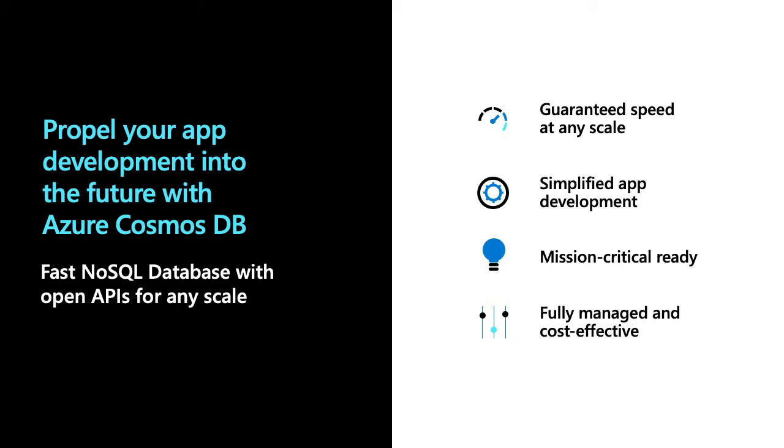It can scale out and scale down based on the workloads, it's a fully managed platform as a service, and there are several cost factors you can use to make it cost effective. So let's move on and deep dive into Azure Cosmos DB and see the core benefits, features, and API support in the next slides.